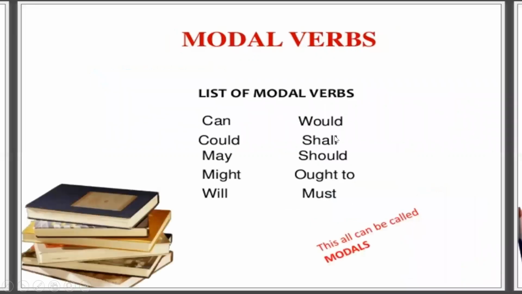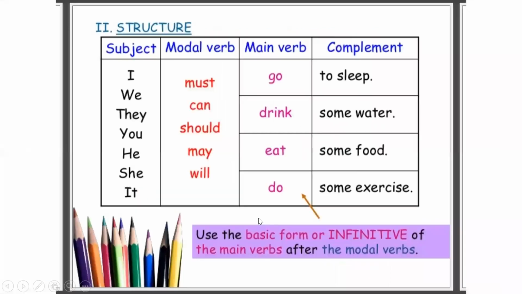Now, class, you can look here. These are the main types of modals. Can, in the past form, it will become could, may, might, will, would, shall, should, ought to, must, and at times we use have to also. So this is the list of basic modals which we use in any kind of sentence.